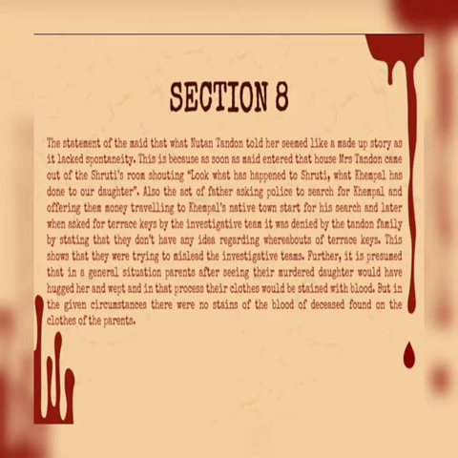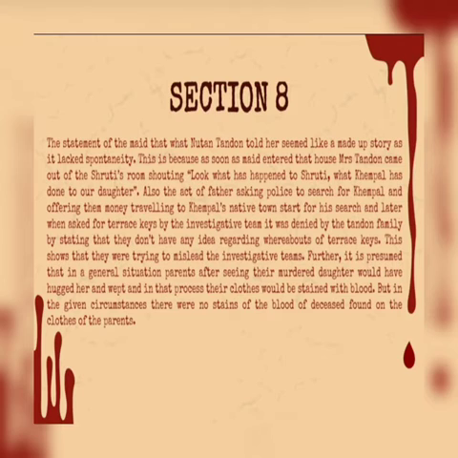Further, also the fact that the father asked police to search for Hemraj and offered them money for travelling to Hemraj's native town to start a search, and later when asked for terrace keys by the investigative team, it was denied by the Talwar family by stating that they don't have any idea regarding the whereabouts of the terrace key.